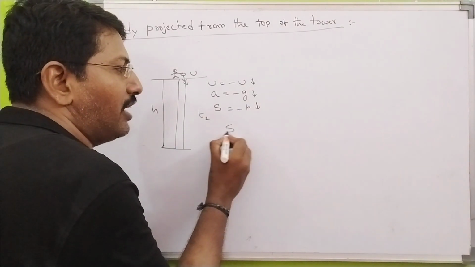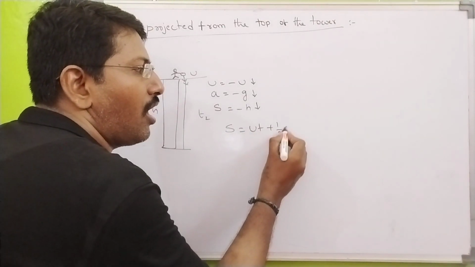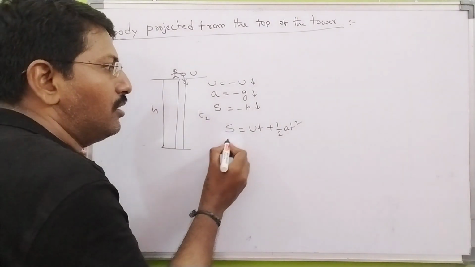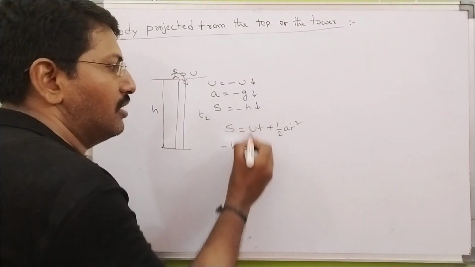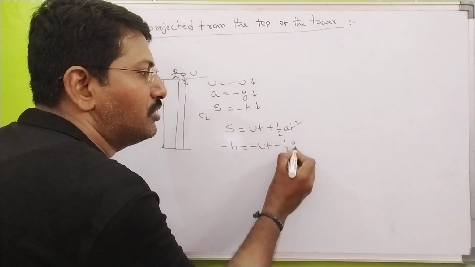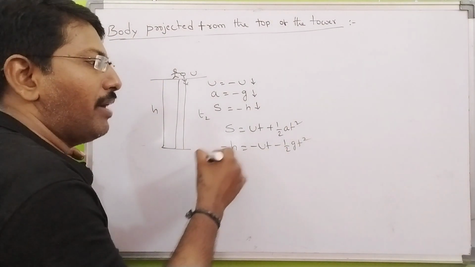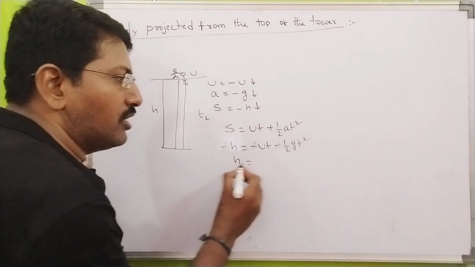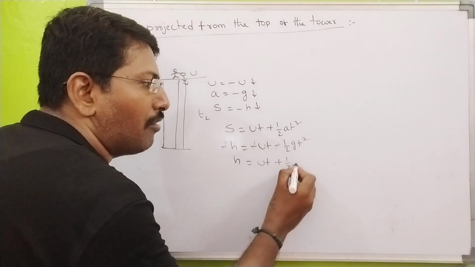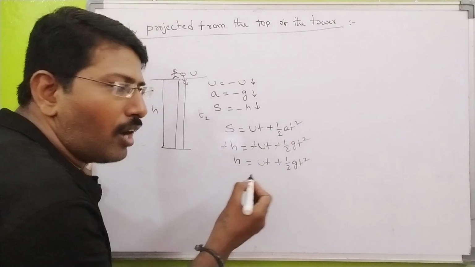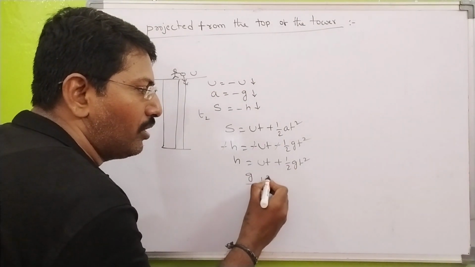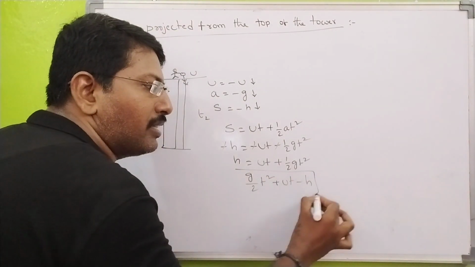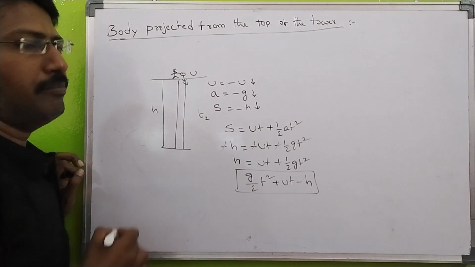Okay, see here. So S is equal to ut plus half a t square. Now you substitute values here. You get S represents minus h, minus ut, minus half g t square. Is it right? So minus, minus, minus, take common. Simply cancel this one, this one, this one. So h is equal to ut plus half g t square. So again you get one more quadratic equation, g by 2 t square plus ut minus h. Apply the mathematical formula, you will get time.